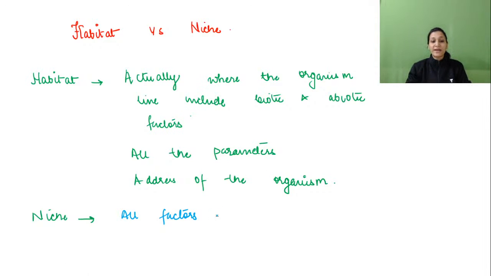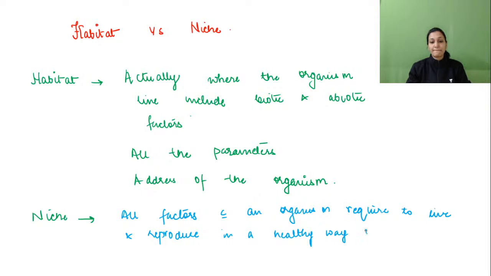So here, all the factors which an organism requires to live and reproduce in a healthy way in a particular area is called niche. All the factors which are actually helping this person to live in a healthy way and reproduce in a healthy way will be under niche.